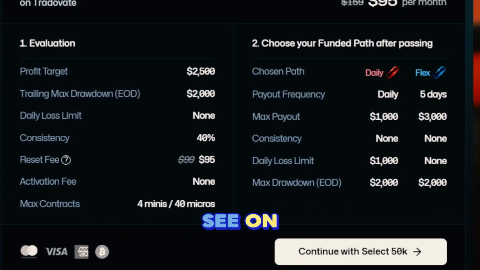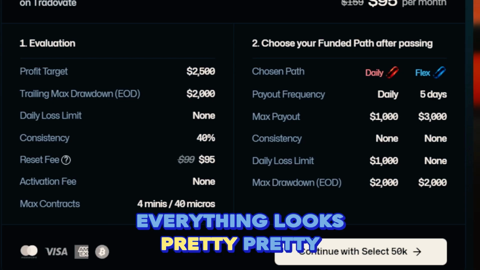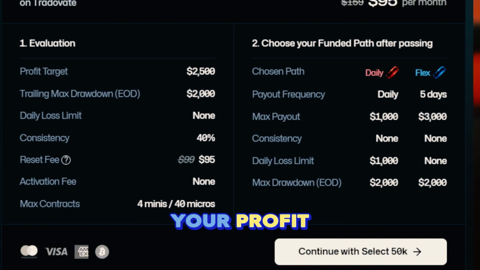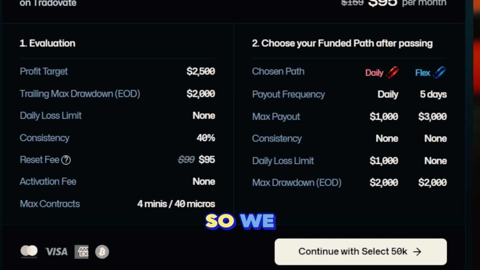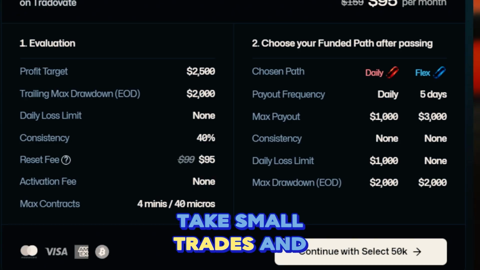This is what you see on their website when you go to buy an eval right here. The evaluation, everything looks pretty cut and dry, right? Your profit target here, you pass the eval, then you choose your path. Daily, you have a max payout of $1,000 a day. No consistency. Daily loss limit is 1,000, and the max drawdown end of day is 2,000. Perfect. Then that's what I like. I mean, I don't love the daily loss limit, but that's okay.